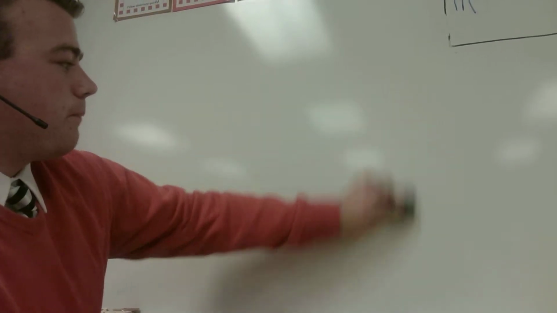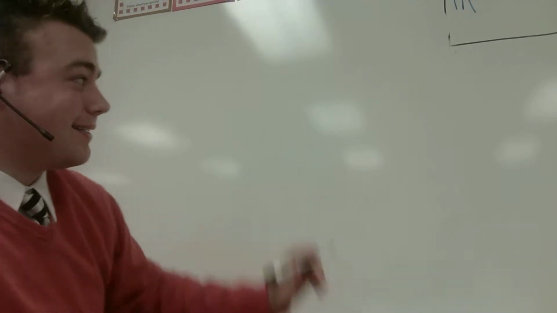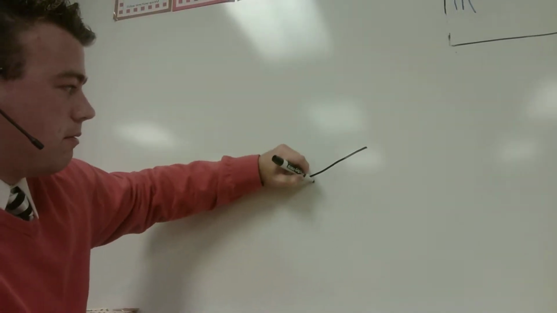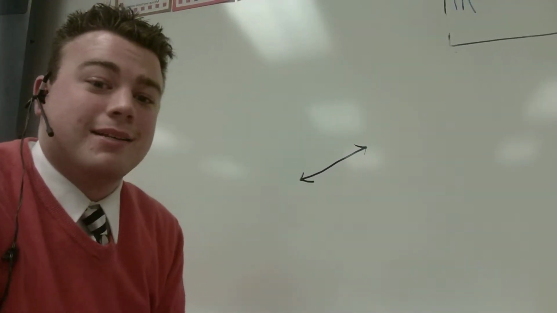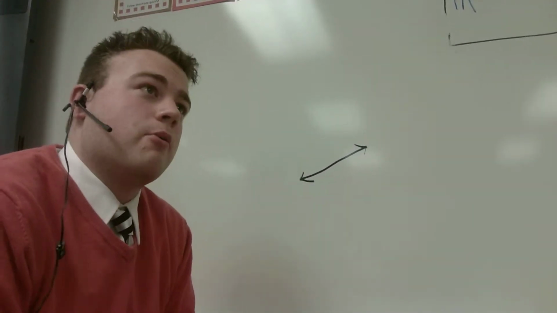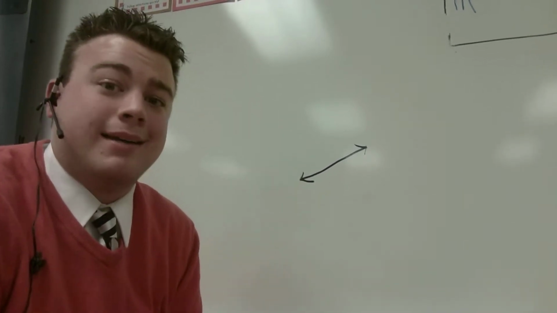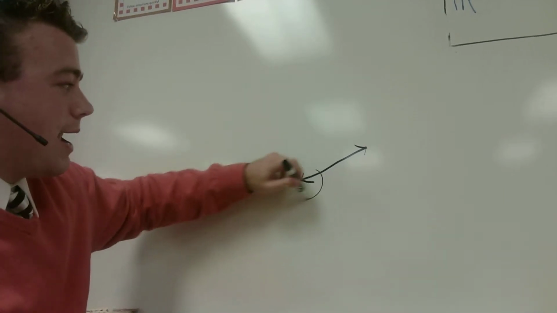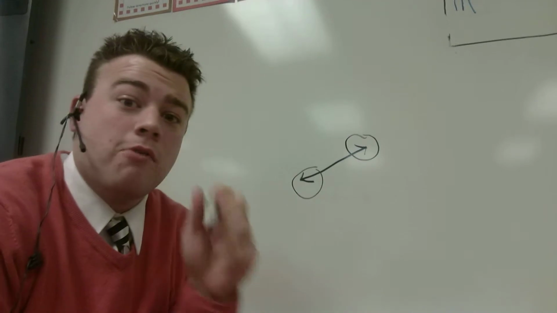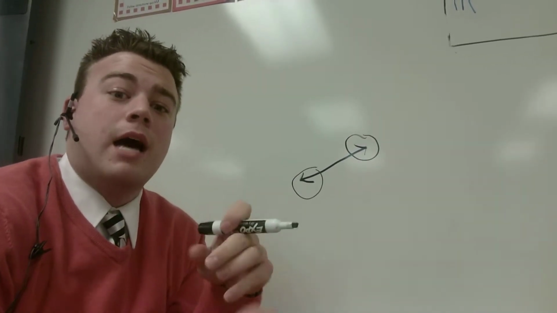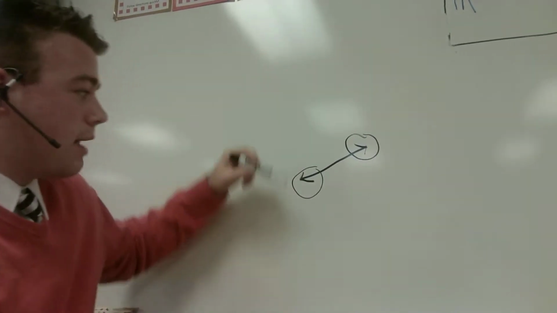Another vocabulary term that we learned is the line. Right there, I drew a line. And one thing that we always have to remember about the line is that it has these arrows. Those arrows show that the line goes on and on and on. The line will never stop. As long as you have these arrows, it's going to go on forever.